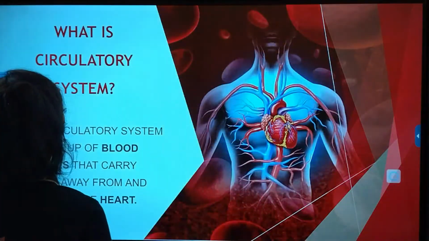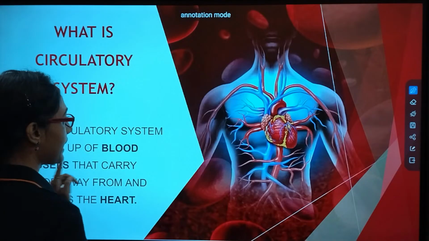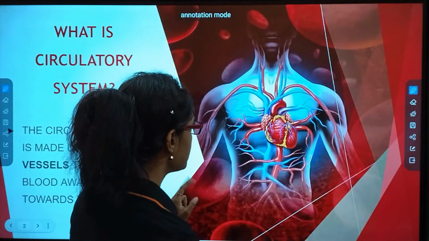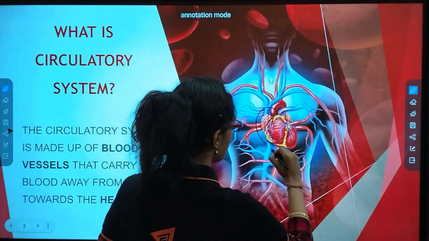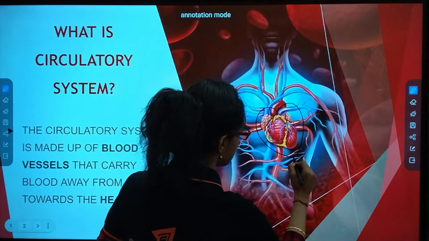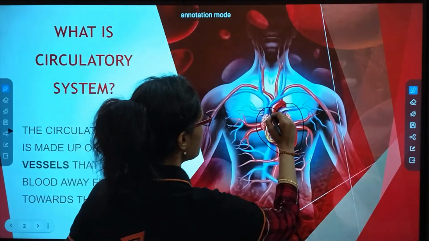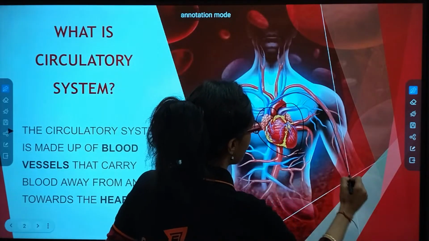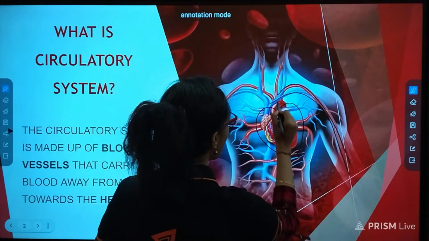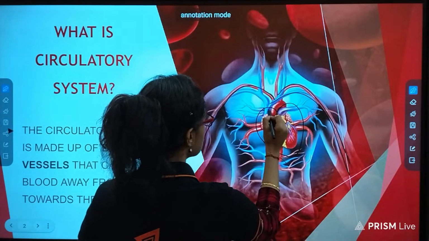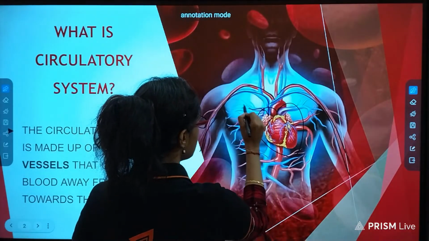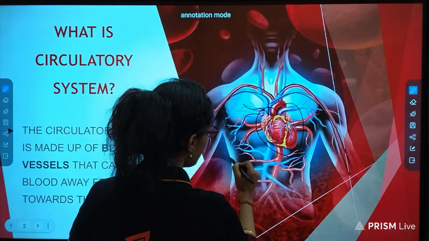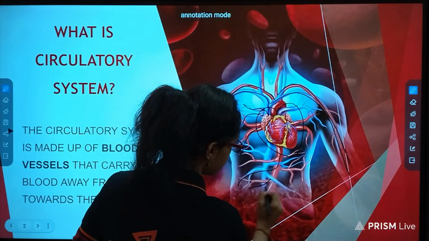Now, once again, just look at this picture. What do you see? This is your heart, right? And see, so many types of pipes are being spread throughout your body. So many branches, sub branches, so many things are full.